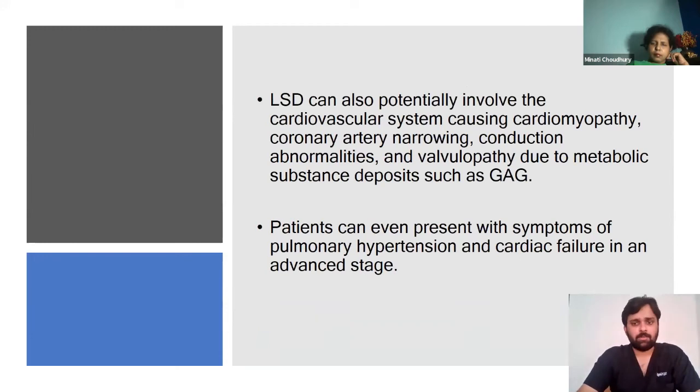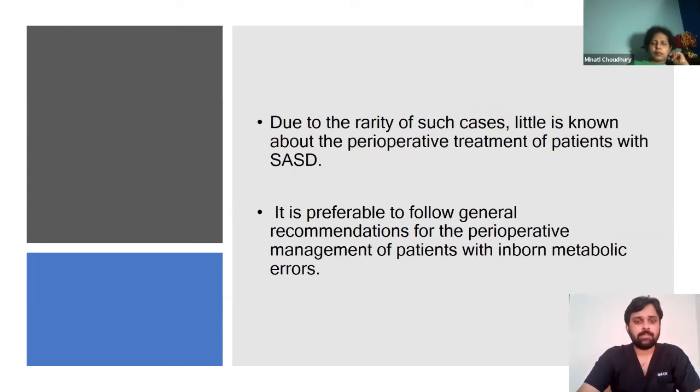These all potentially involve the cardiovascular system, causing cardiomyopathy, valvulopathy, and various conduction abnormalities. And in cases where severity is increased, they may present with pulmonary hypertension and cardiac failure also. Due to the rarity of such cases, little is known about the perioperative treatment of patients with SASD, and it is preferable to follow general recommendations for the perioperative management of patients with inborn errors of metabolism, such as